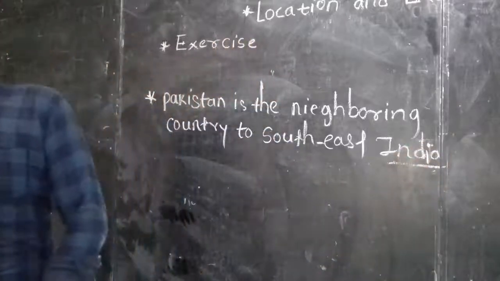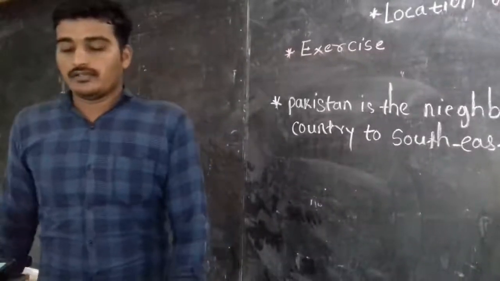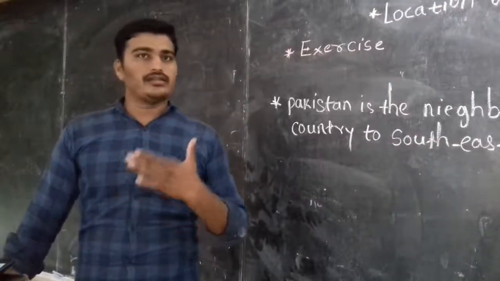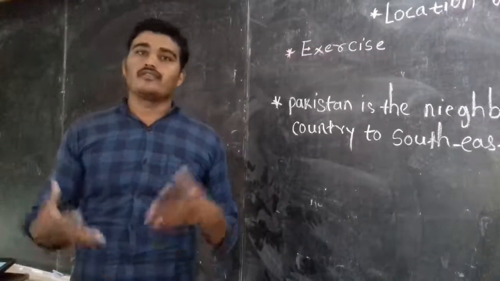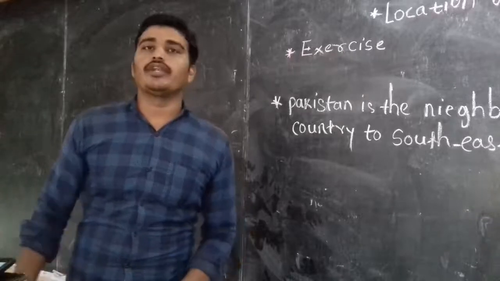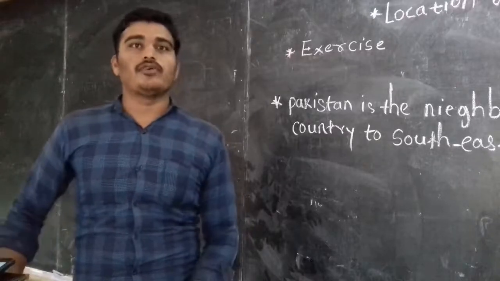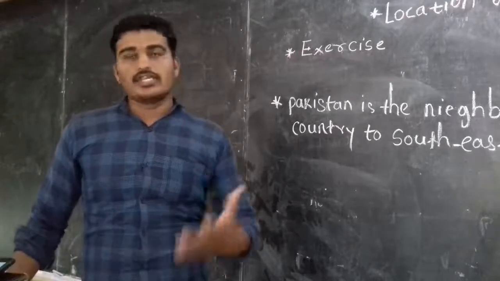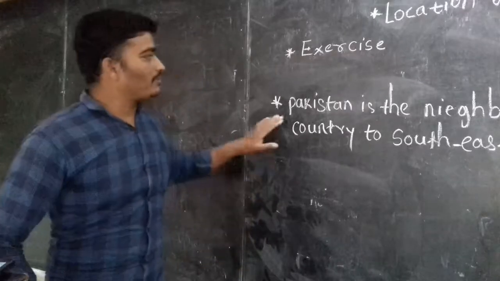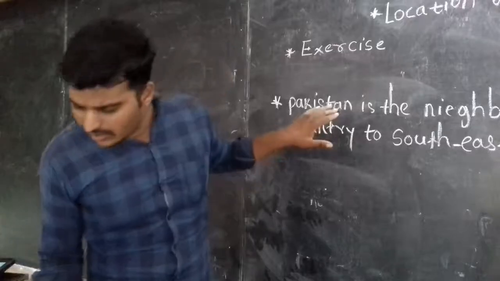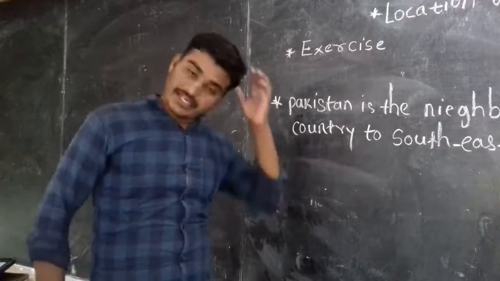We have already studied many neighboring countries, but if we know well the directions of our country and which country is situated in which direction, then we have no problem identifying on which side which country is located. So here, Pakistan is the neighboring country to the southeast of India.